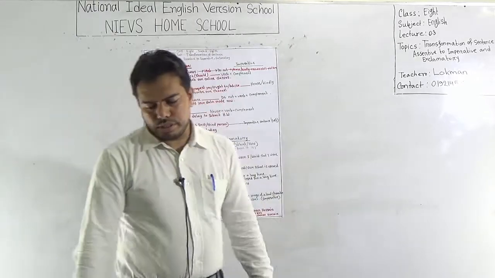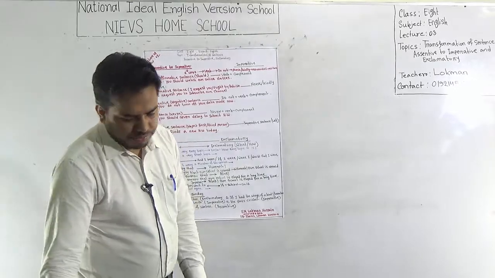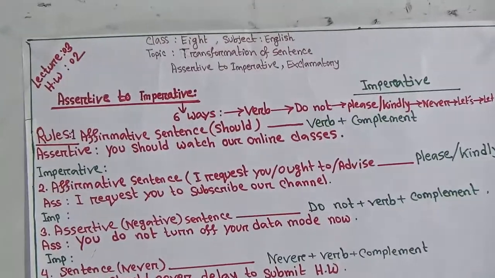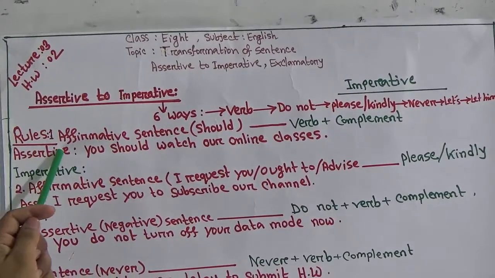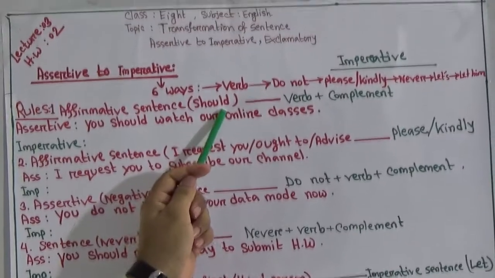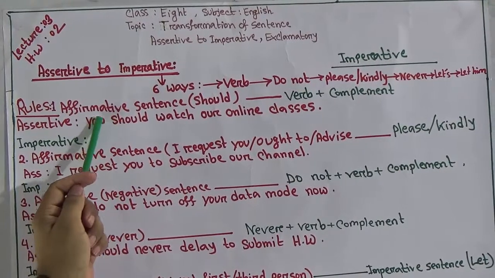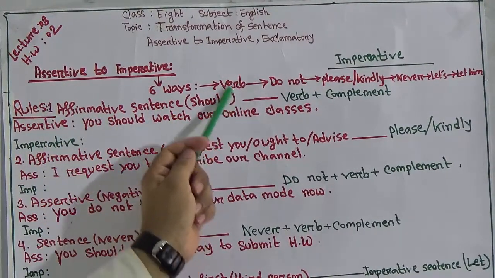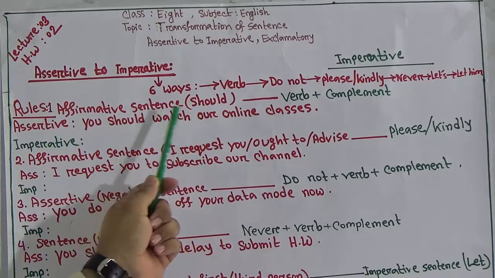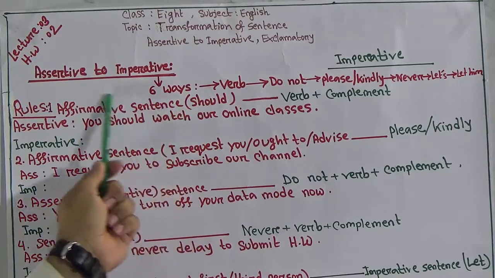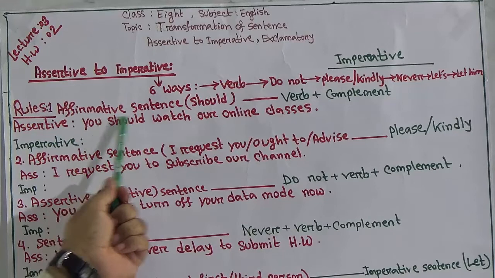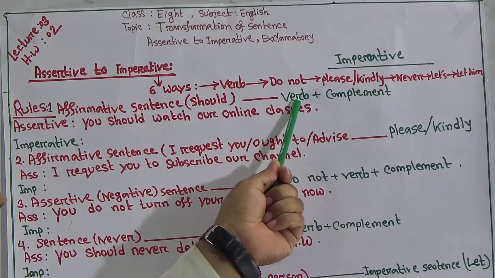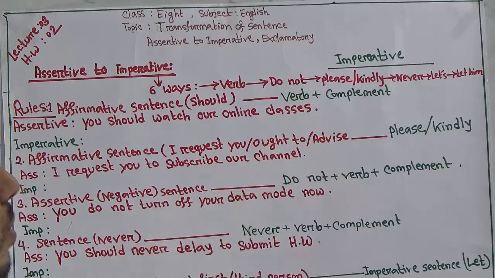Okay, let's see our today's discussion first. First of all, you can see some rules given here. Rule 1, affirmative sentence with should. If your affirmative sentence or assertive sentence is used with should, then this should will be omitted and this subject also will be omitted, and you should write from the verb. You should start from the verb, then the rest of the part.